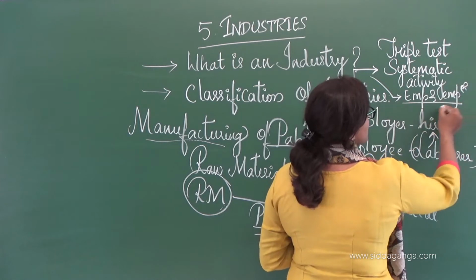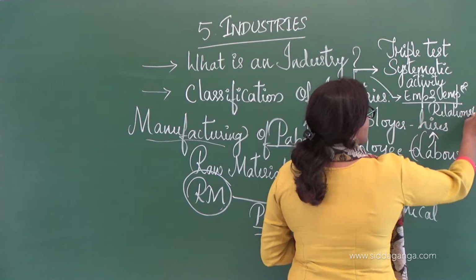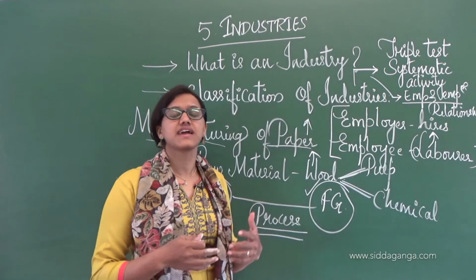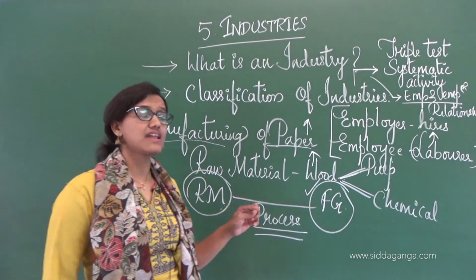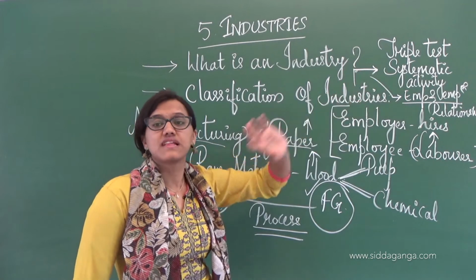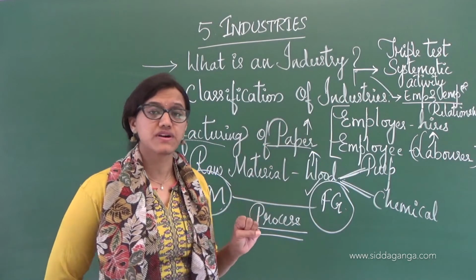Okay, employer and employee relationship. There has to be a kind of contract or a good understanding between the employer and an employee. So the triple test which was laid down under the Bangalore Water Supply versus Rajappa case.